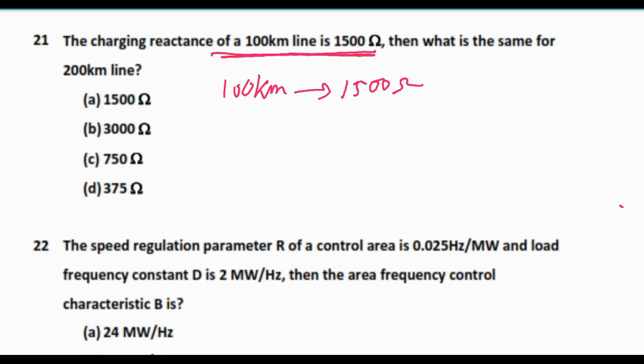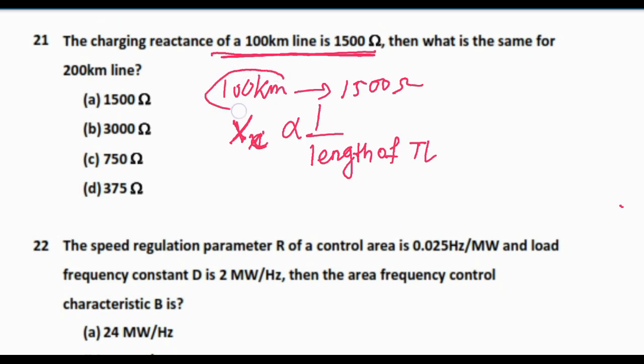We know, and I have also explained in the solution of the recently held exam, NLC, that charging reactance is inversely proportional to the length of the transmission line. So as the length is doubling, this will be halved. So for a 200 km line the charging reactance will be 750 ohm.